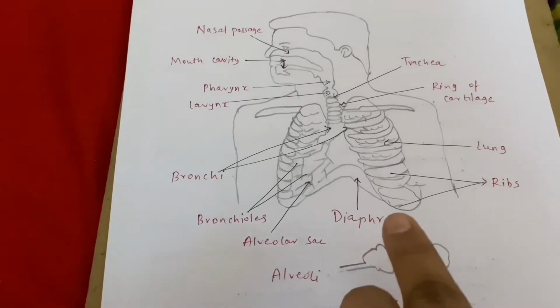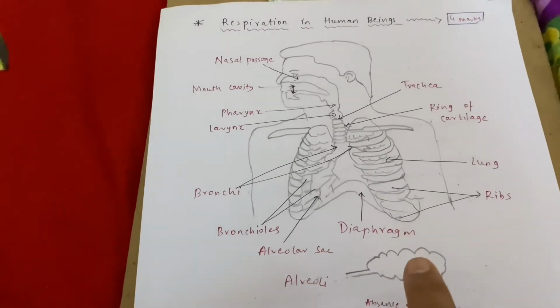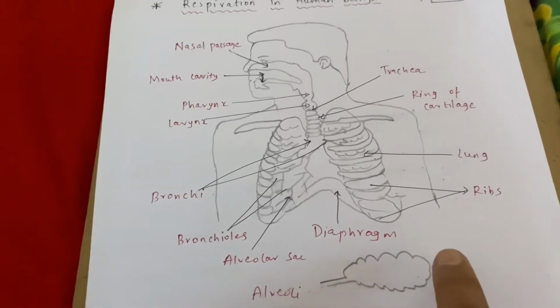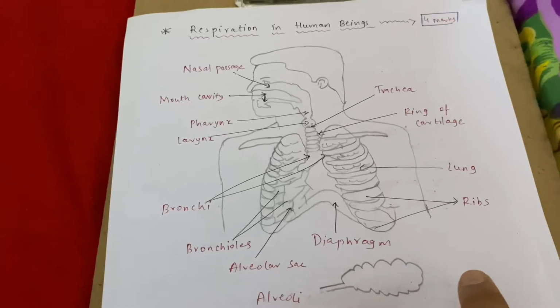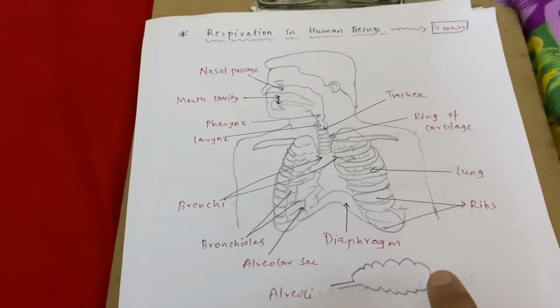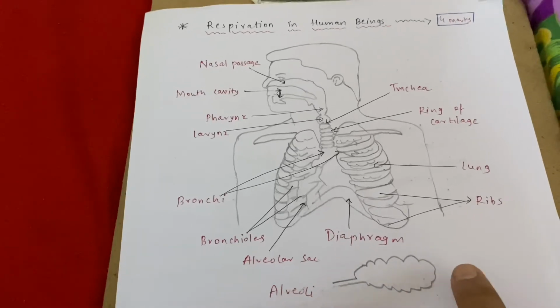Now when there is oxygen in this alveoli, this alveoli is surrounded by many blood vessels. So this oxygen is exchanged with the blood vessels, then that oxygen enters into the blood vessel, and the carbon dioxide which is present in the blood vessels comes back into this alveoli. So the oxygen goes into this blood vessel.